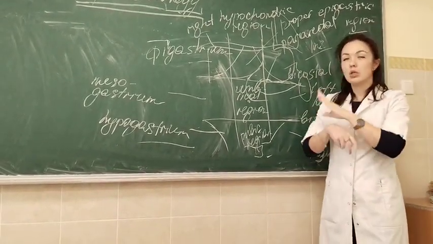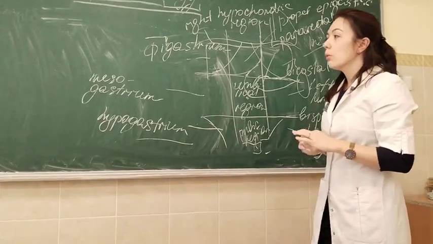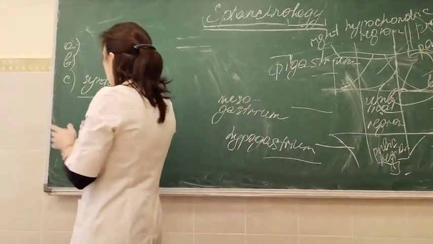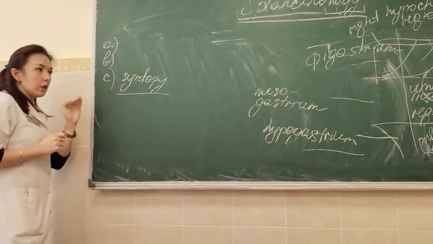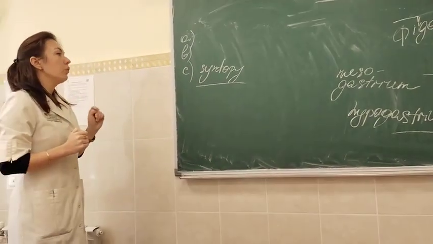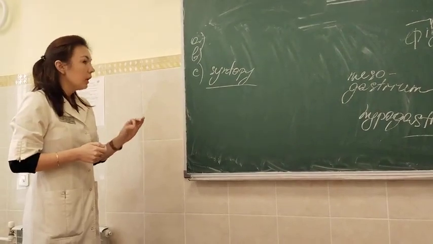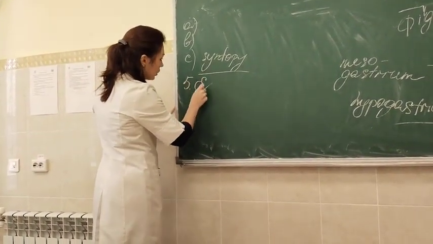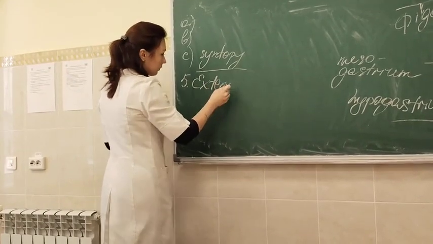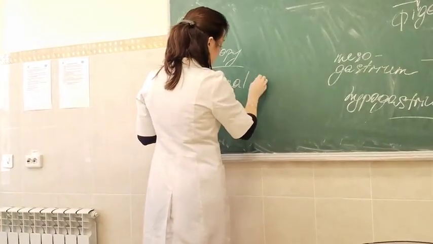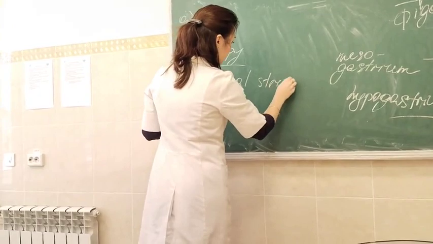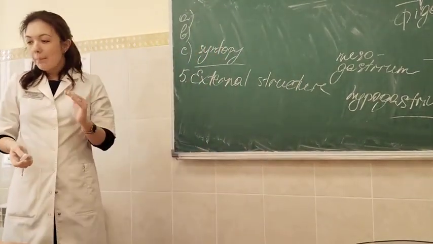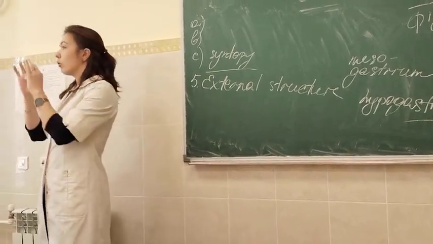So when you describe syntopy, you should describe all the organs which surround the organ you are talking about. And only after you have said all of these things, you start to describe the structure. In structure, you first describe the external structure, or macroscopic anatomy, or gross anatomy.